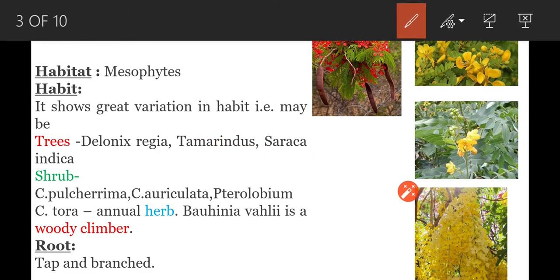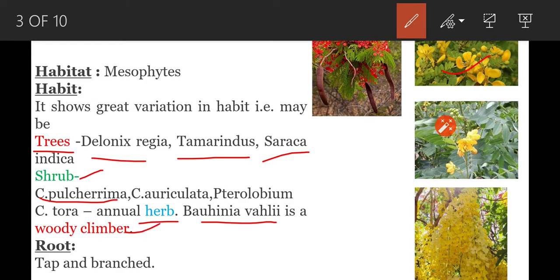First, examples for trees. Delonix regia, Tamarindus, and Saraca indica are examples for trees. Next, examples for shrubs. Caesalpinia pulcherrima, Cassia auriculata. This is the Cassia auriculata plant. Next one, Pterolobium. Next one, Cassia tora is a herb. Cassia tora is an annual herb. Bauhinia vahlii is a woody climber.